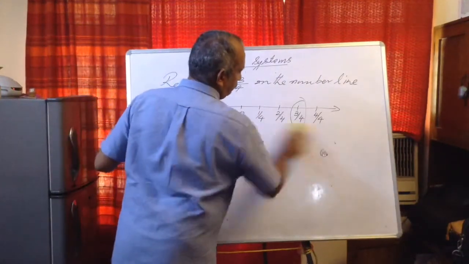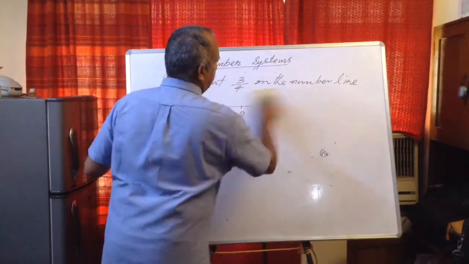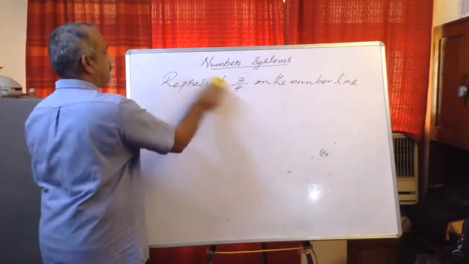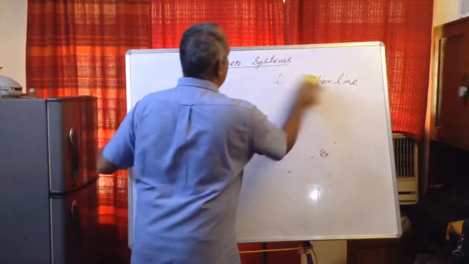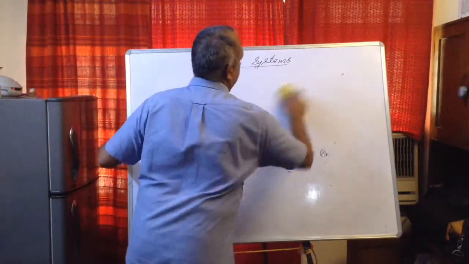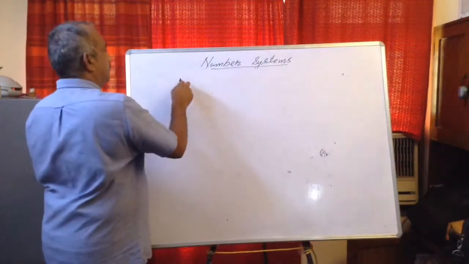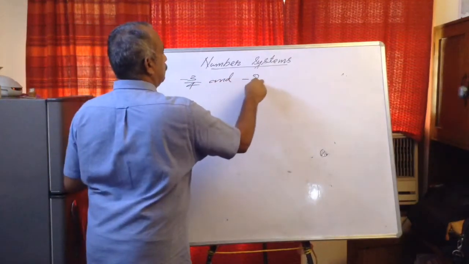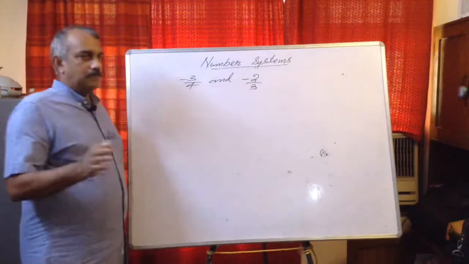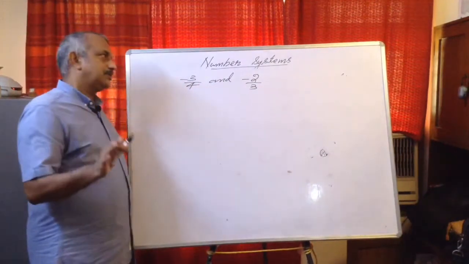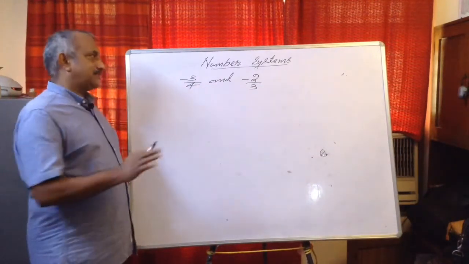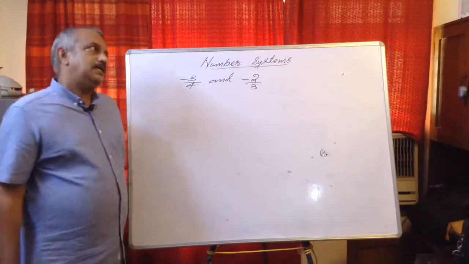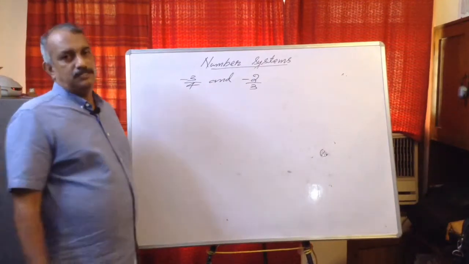Then next is finding a few rational numbers between two given rational numbers. Say minus 3 upon 4 and minus 2 upon 3. Understand the question clearly: find 5 rational numbers lying between minus 3 upon 4 and minus 2 upon 3.